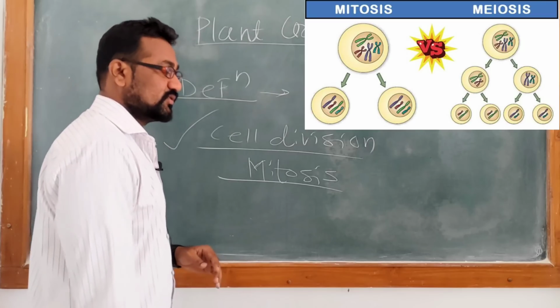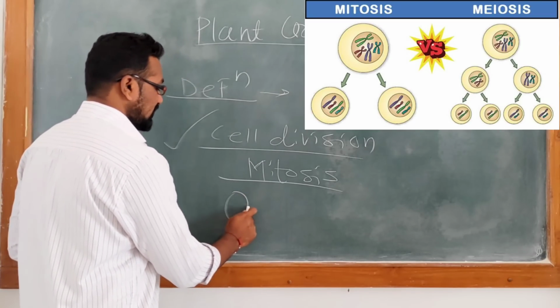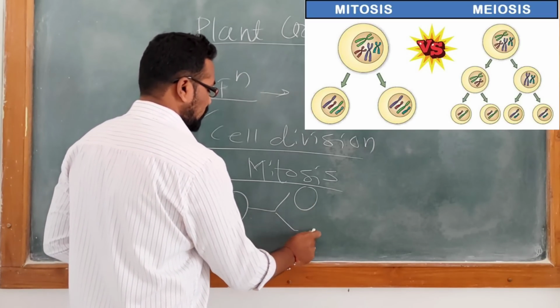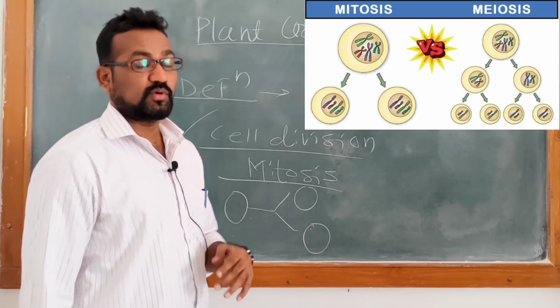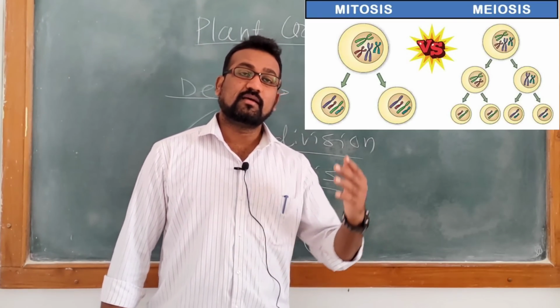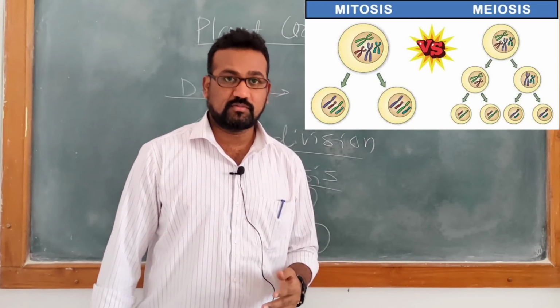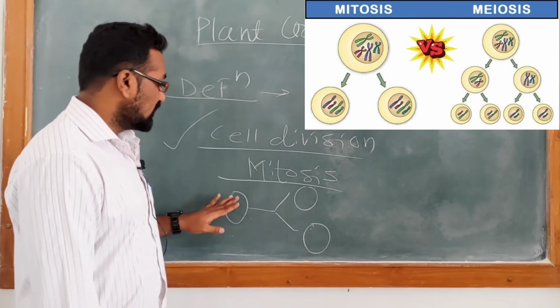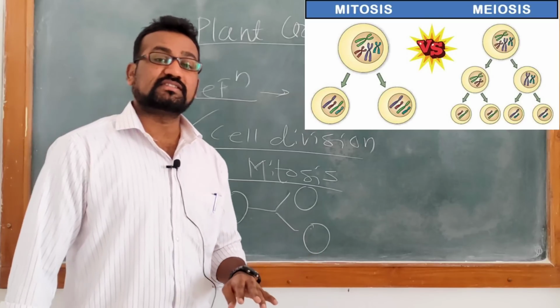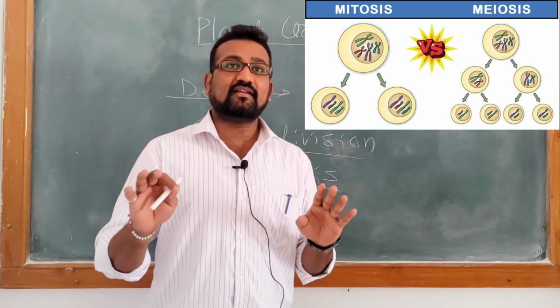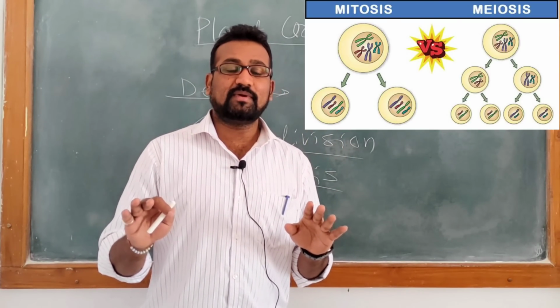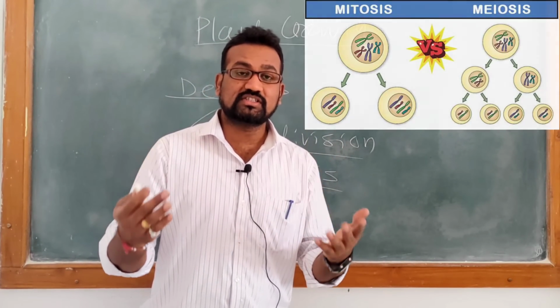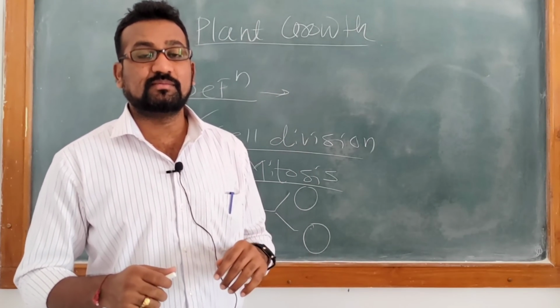In mitosis, from a single cell, two cells are produced. In meiosis, from a single cell, four different gametes are produced, which are haploid. But in mitosis, from a diploid cell, two diploid cells are produced. So for growth and development, mitotic cell division is very important.